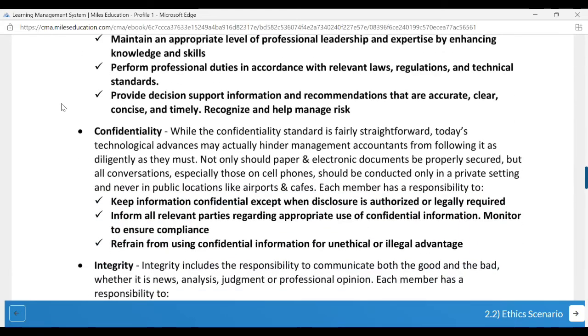The next thing is you should always keep information confidential, of the organization or wherever you're working. Inform all relevant parties regarding appropriate use of confidential information. And you should ensure that you're not leaking the information, and not using it for any unethical or illegal advantage.